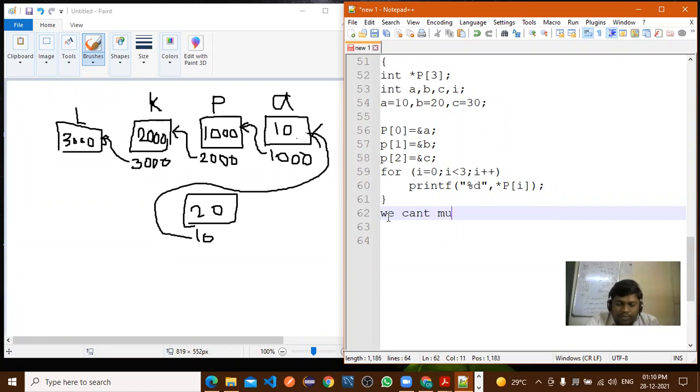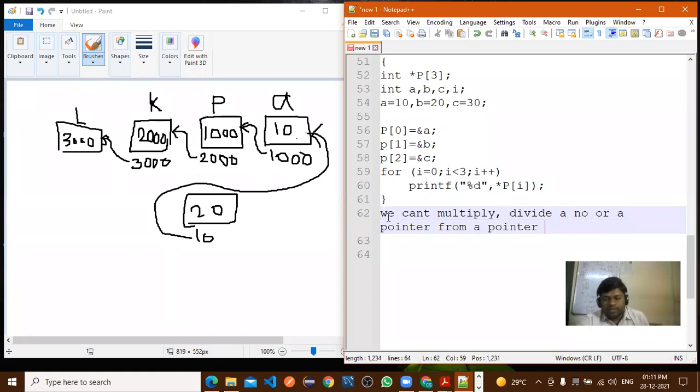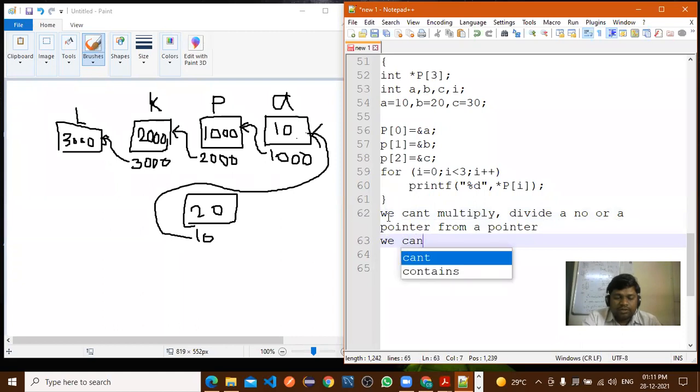We can't multiply or divide a number from a pointer, or pointer from pointer, right? Or again we can't add two pointers.